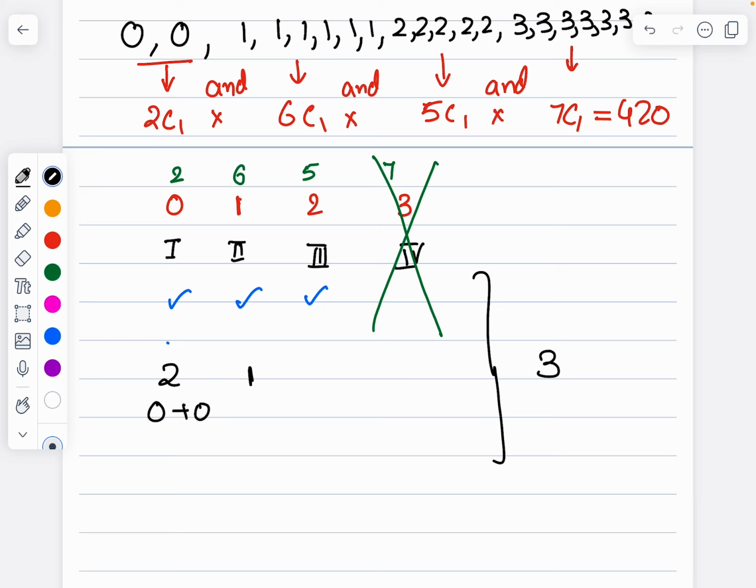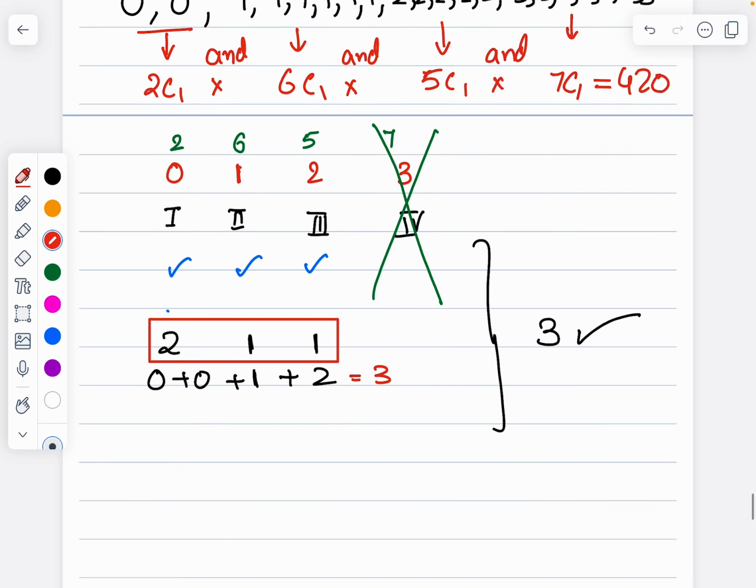Then 1 ball from here, which is 1, and 1 ball from here, which is 2, which gives me 3. That is one of the ways: 2 balls, 1 ball, and 1 ball. Then I decrease it further. So keep on decreasing 1.